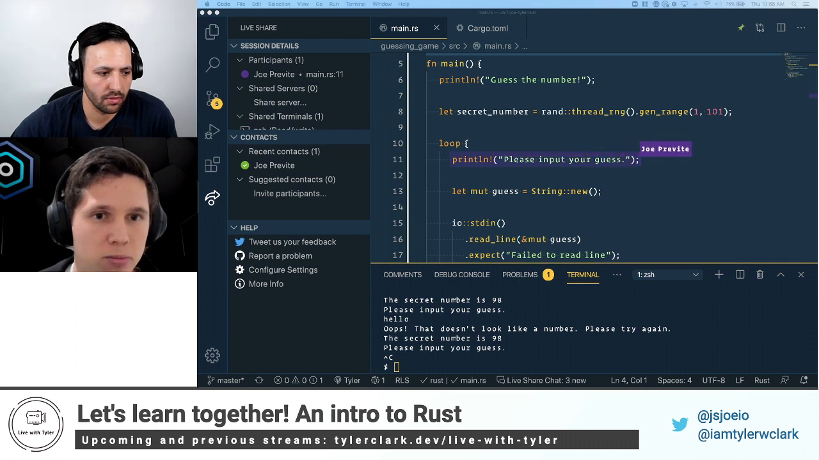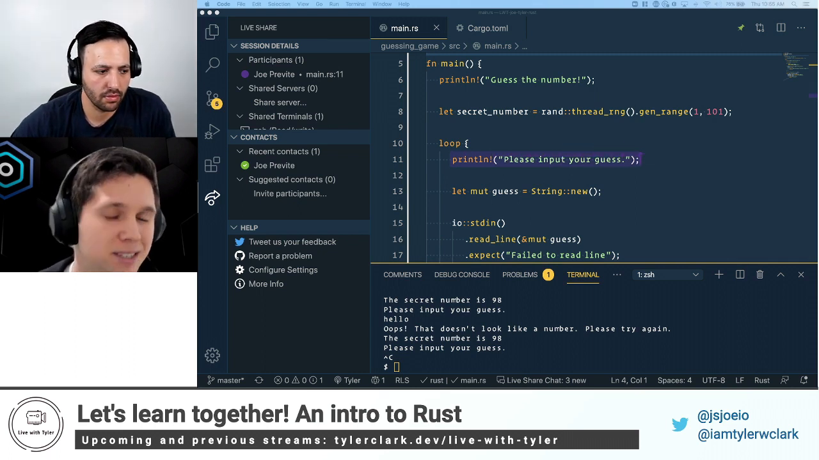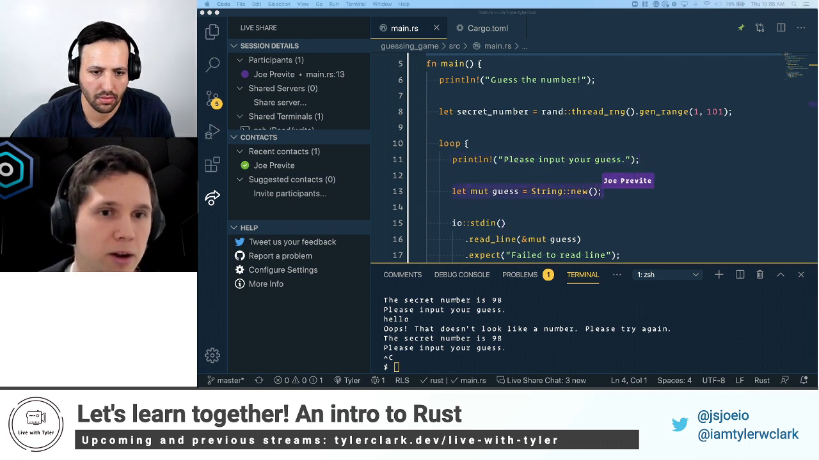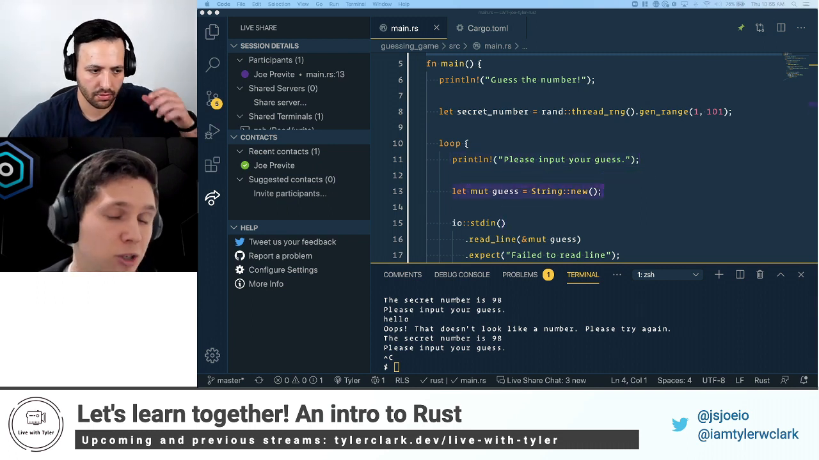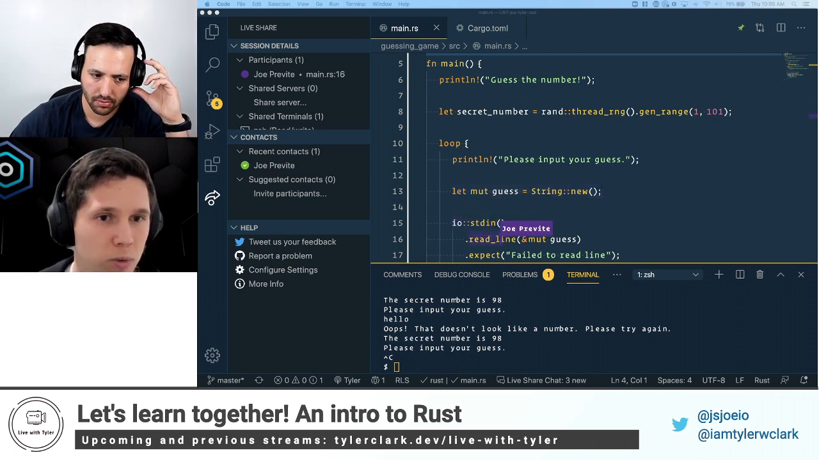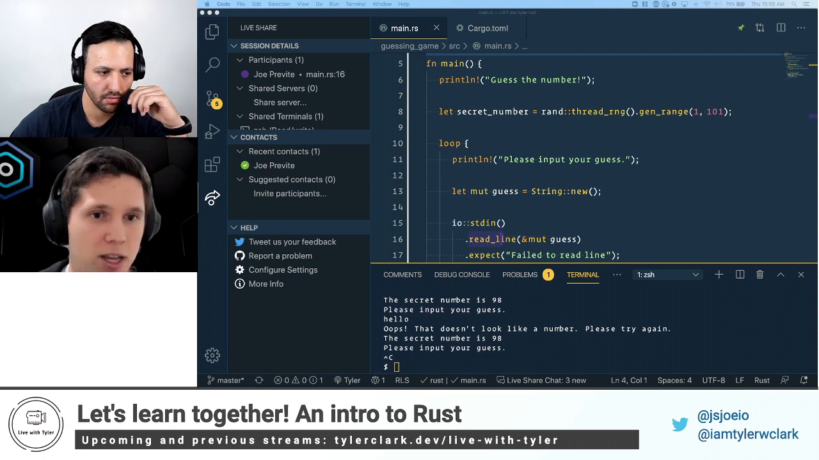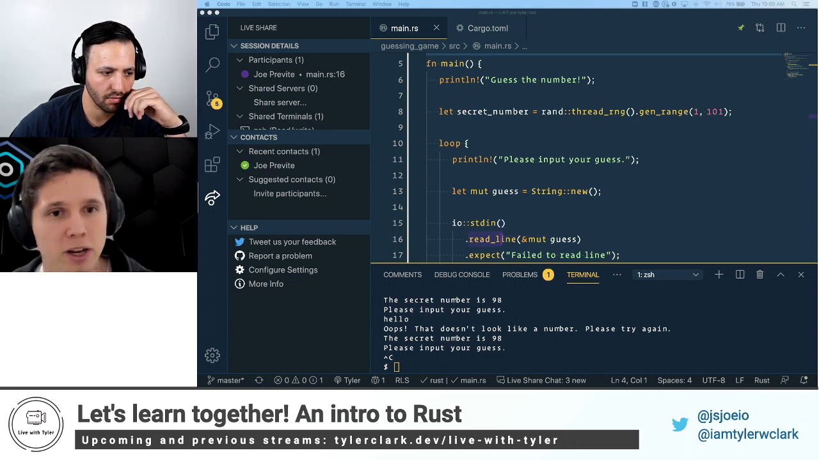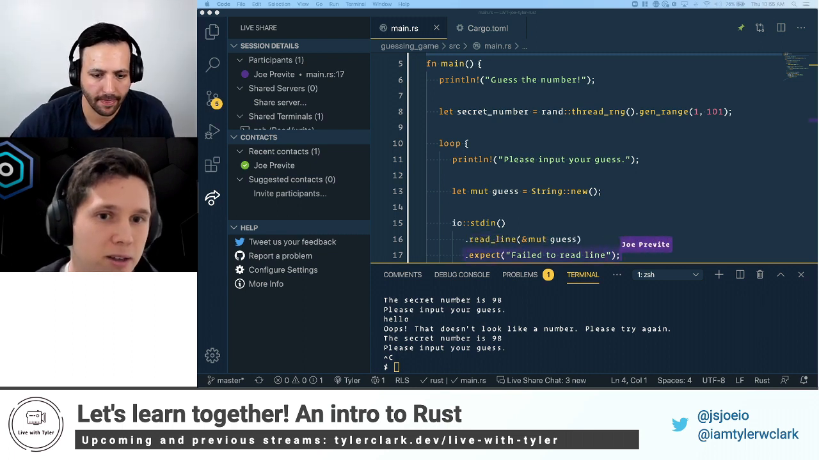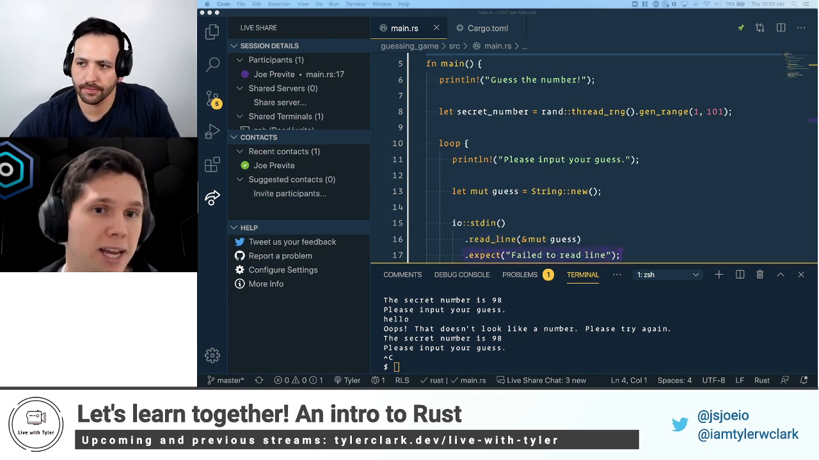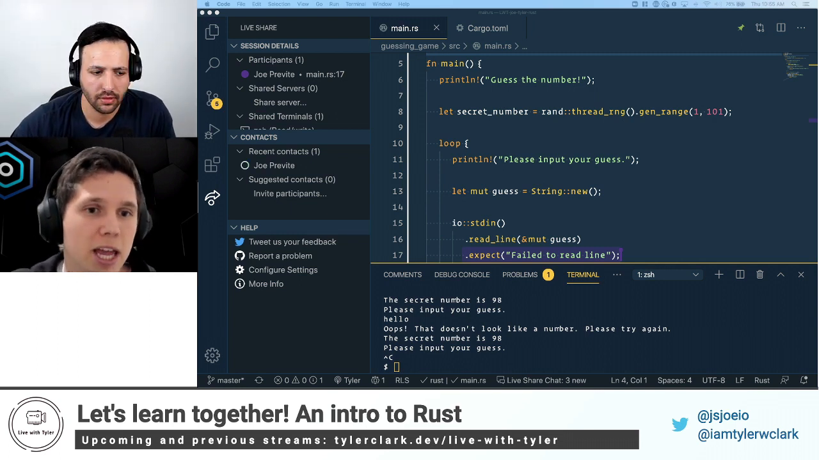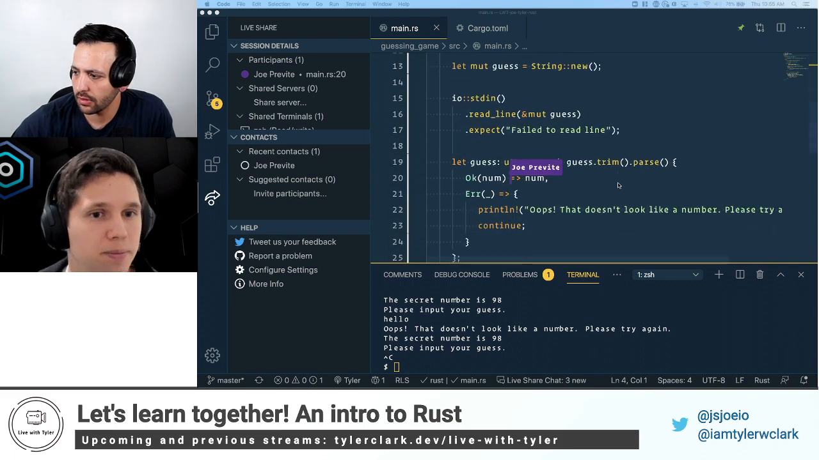So once we enter our loop block, the first thing we say is, hey, please input your guess. So we ask them for a number. In the background, we're creating an empty string, which is where we'll store their guess. Then we're using the IO module to read the line. So we read what they enter and essentially pass that buffer into our guess so that we can work with it. We have this expect because if it fails, we want to handle that case, right? So we're handling the successful case and the unsuccessful case.